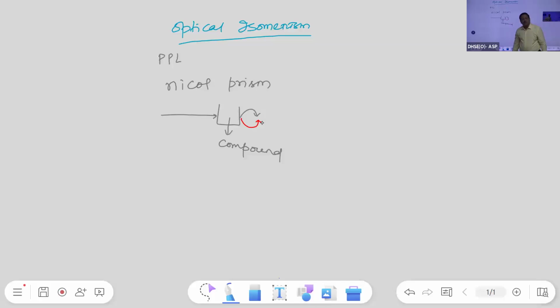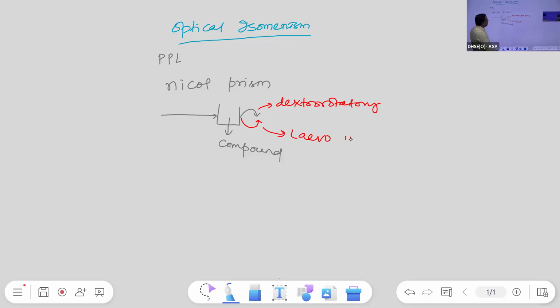If the direction changes, it will be either in the clockwise direction or in the anti-clockwise direction. Clockwise direction means towards right, anti-clockwise direction means towards left. If it is clockwise, you can say it is dextro rotatory, and this is levo rotatory.